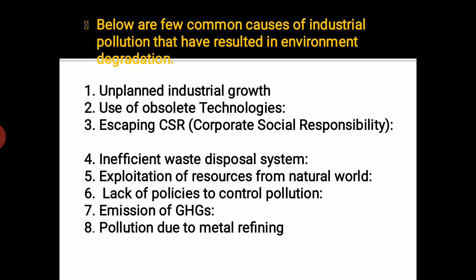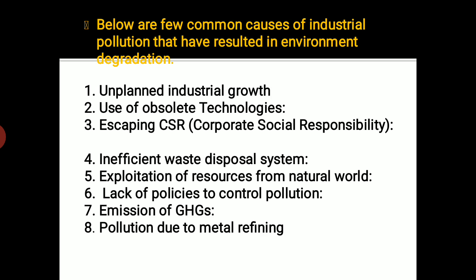Exploitation means we take from it beyond limits. So what happens ultimately is, we are degrading the soil, we are deforesting it, and we create many more problems for the environment and ecosystem. So this kind of unjustified use of resources should be avoided. Such unjustified uses we should stop, because this is a major cause of environment degradation, right? That is exploitation of natural resources.